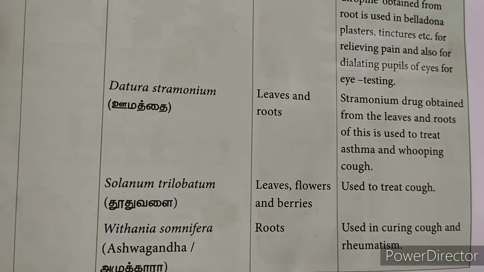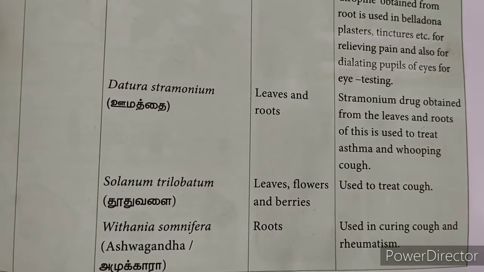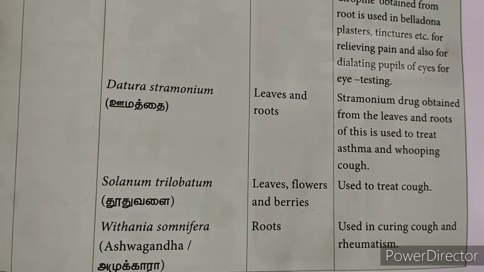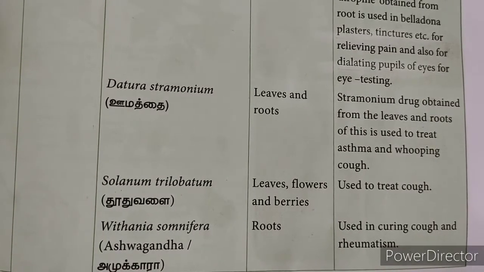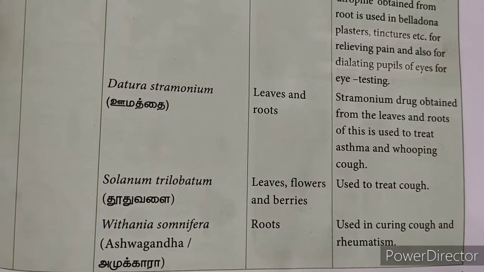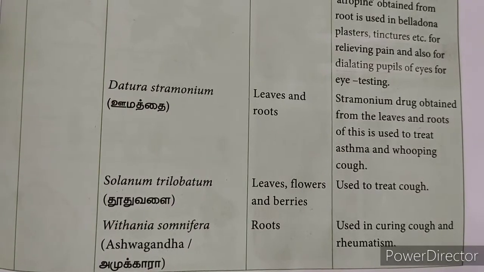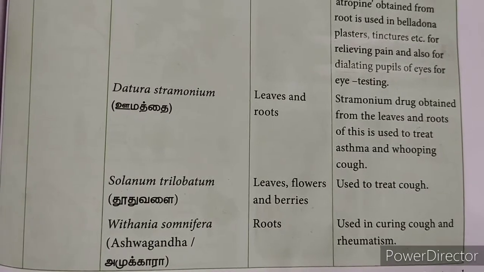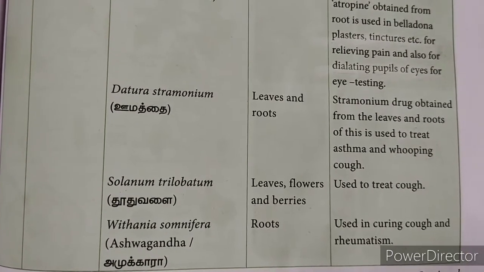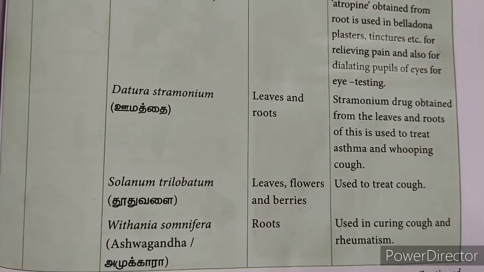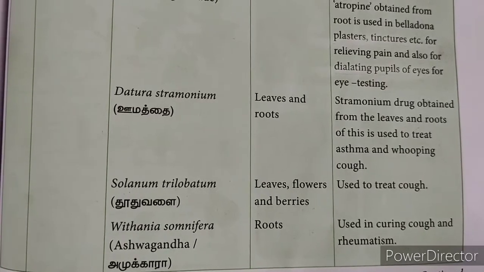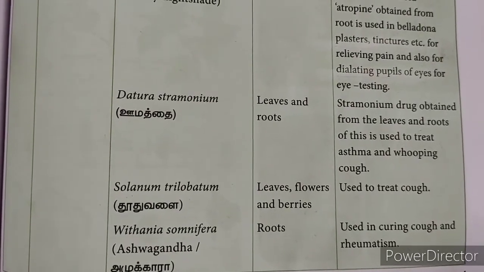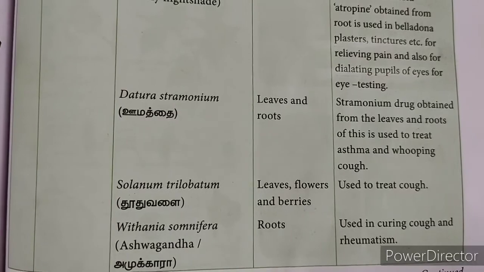Okay, so this Withania somnifera is very good medicine for rheumatism and for curing cough. Roots of this plant are being used. Useful part is roots. So sometimes they may ask in one word also, children. Dash is used to cure rheumatism. So you need to write the binomial Withania somnifera.